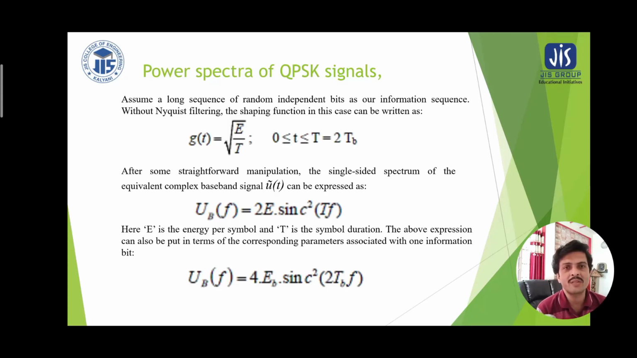The above expression can be put in terms of the corresponding parameters associated with one information bit. Therefore U(f) is equal to 4Eb sinc square of 2 times Tb f.